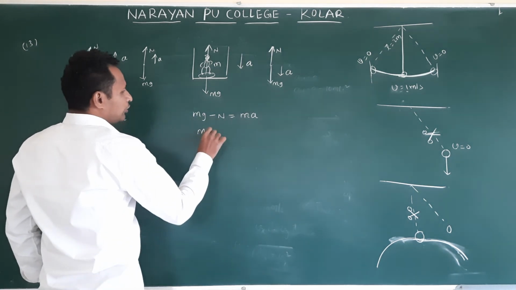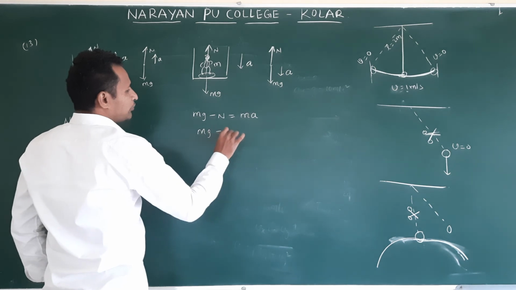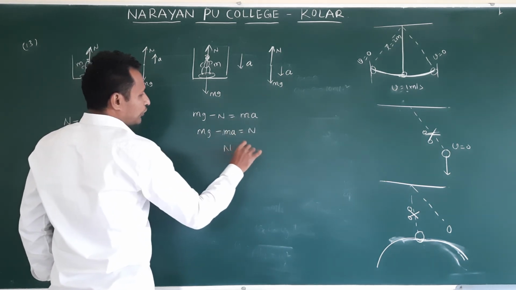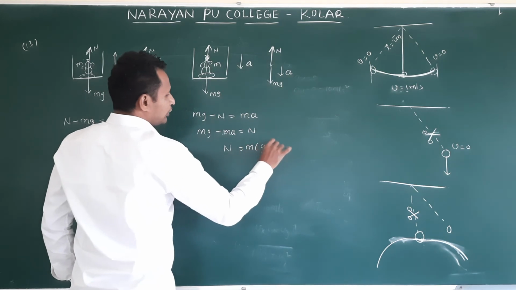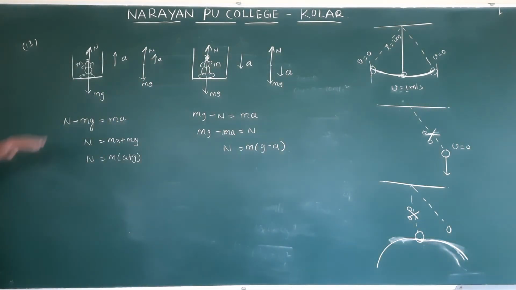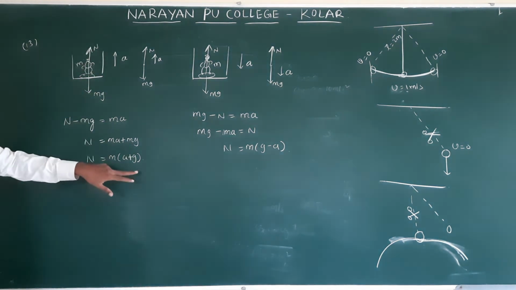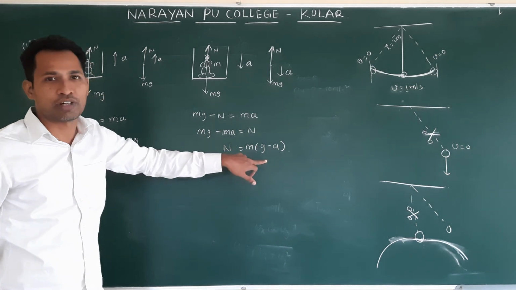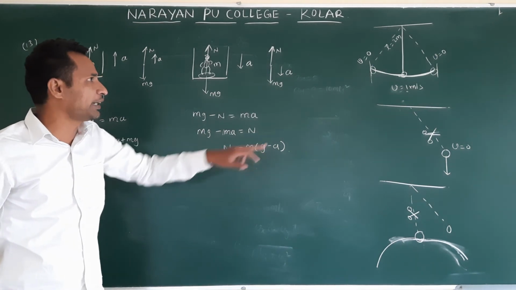So mg minus ma is equal to N. Then how do you write it? N is equal to m common, (g minus a). Clear? So when the lift is going up, the formula is this one. When coming down, this is the formula. Clear? m into (g minus a).